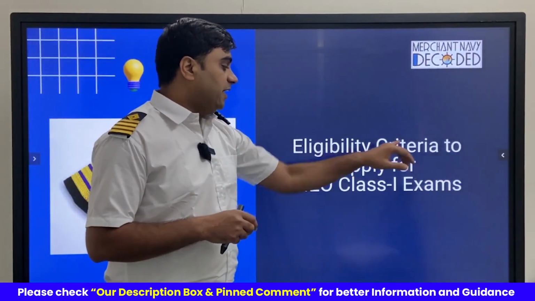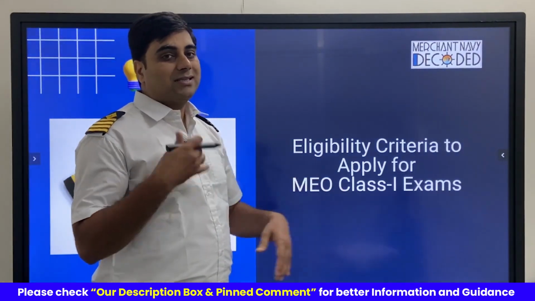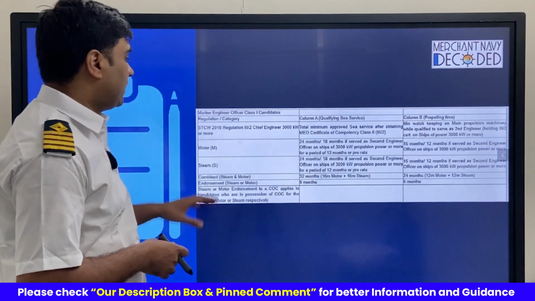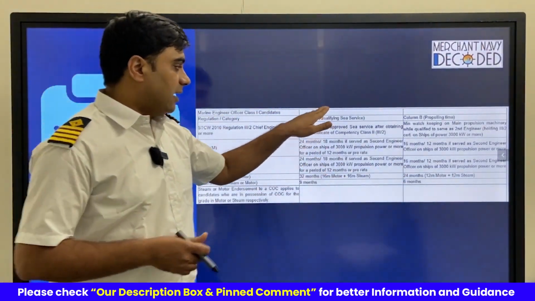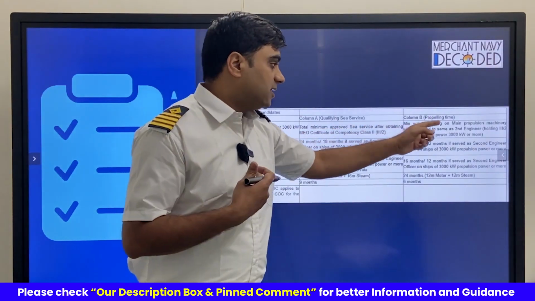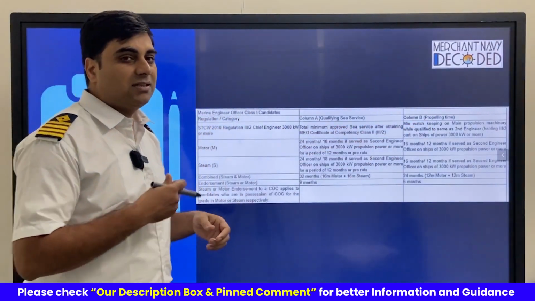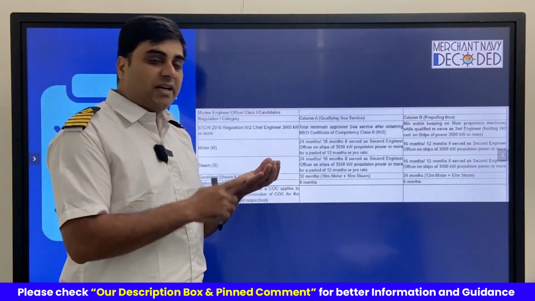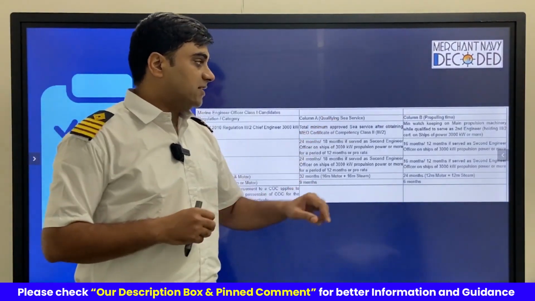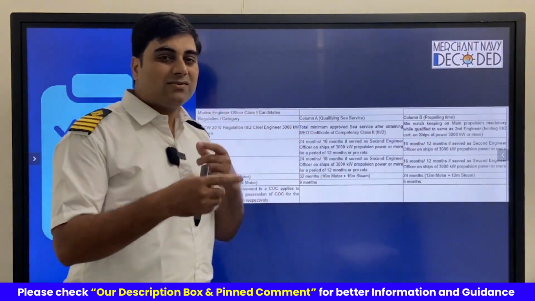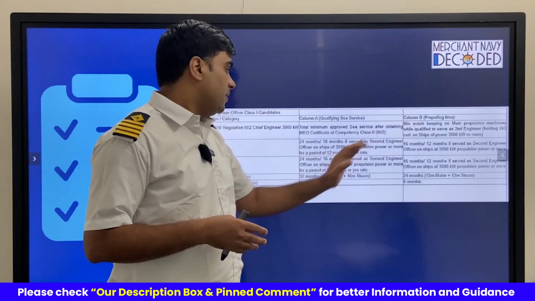So, the eligibility criteria to apply for the MEO Class 1 exam. What is the eligibility criteria? As we can see in this column, either we are qualifying as per column A or as per column B. Column A is your qualifying sea service, that means the number of days from the day you joined the ship till you signed off. Those are your qualifying sea service. Column B is the propelling, that means whenever your engine was running. Both the criteria should be met.